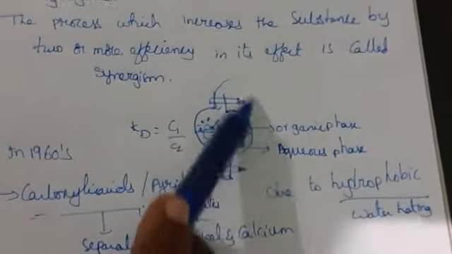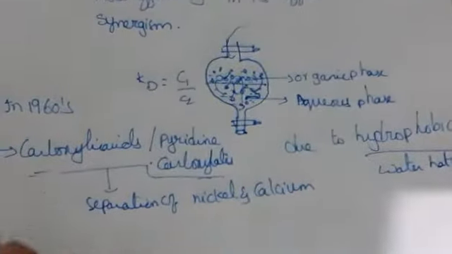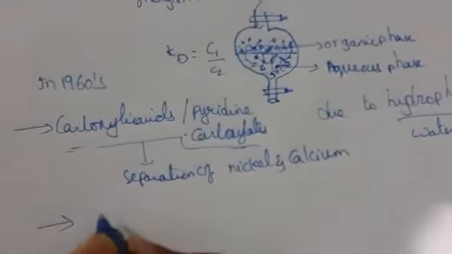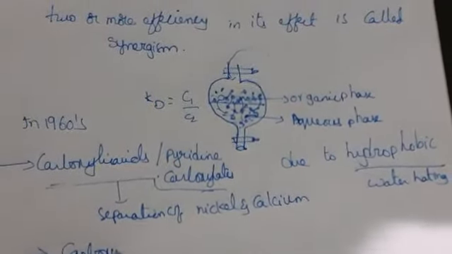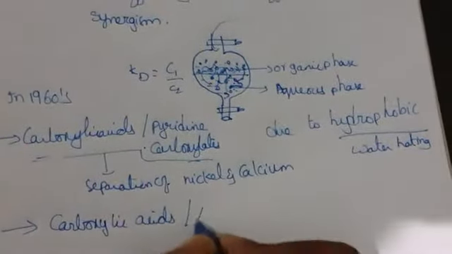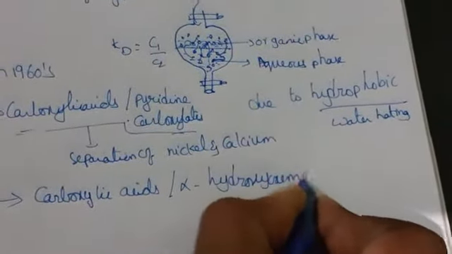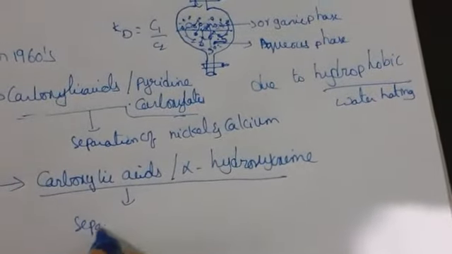So if you add pyridine carboxylate, what happens is it will separate nickel and calcium. So this is the extraction process we are going to use. Not only that, to separate cobalt from manganese, magnesium and calcium, we are using the solvent, the synergic reagent. So these are the synergic reagents. They are working together here: carboxylic acids or alpha hydroxy oxime.